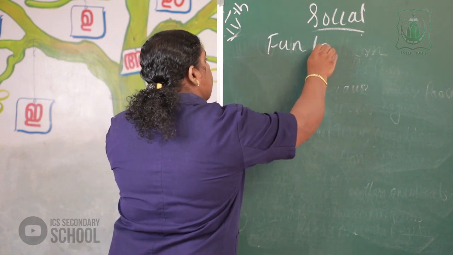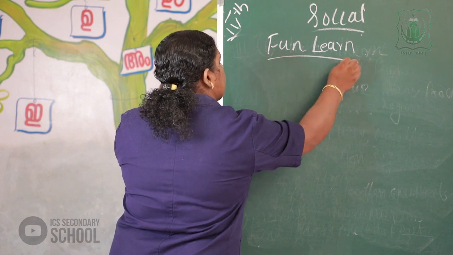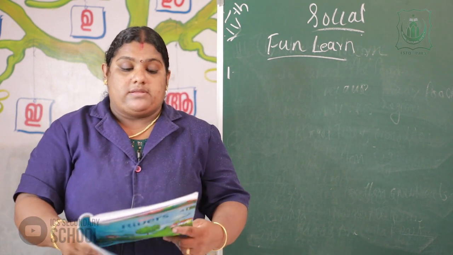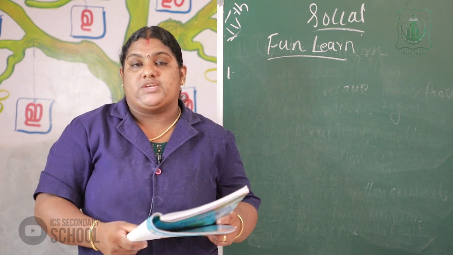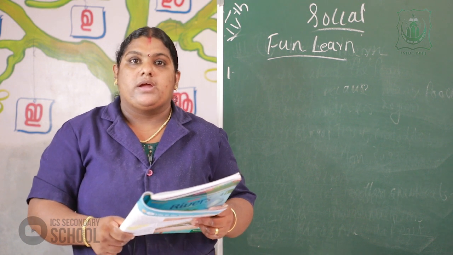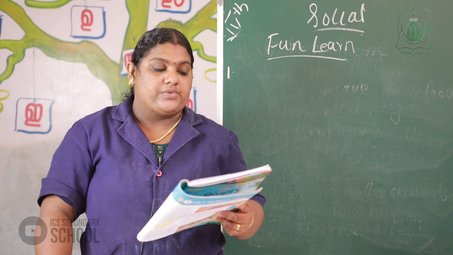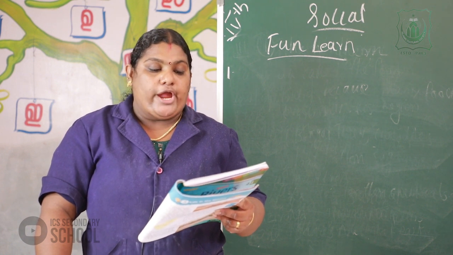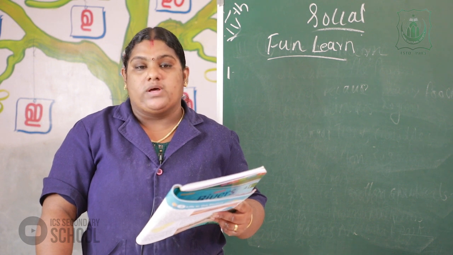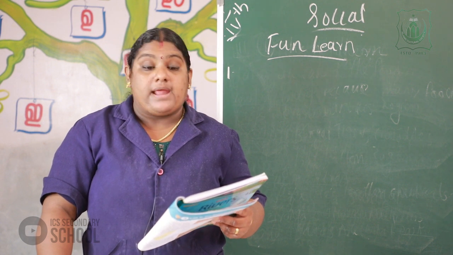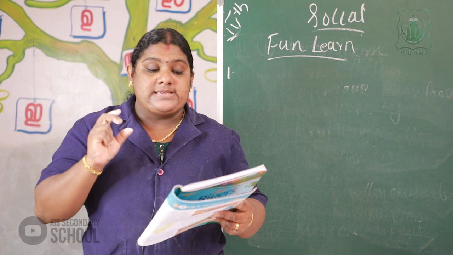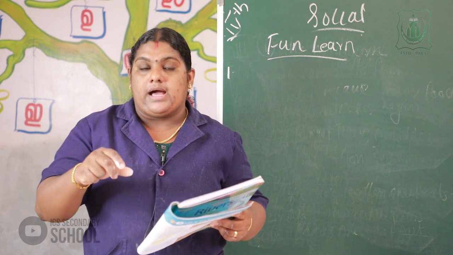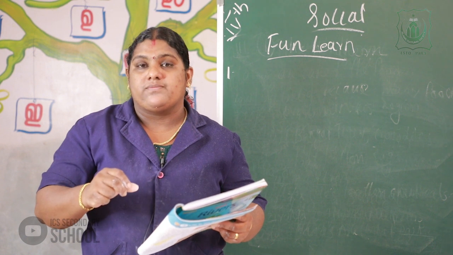Textbook activity, fun to learn. The first question, that is first activity, is true or false. I just read the first one. The Bakra and Nangal dams have been built across the river Ganga. Is it true or false?